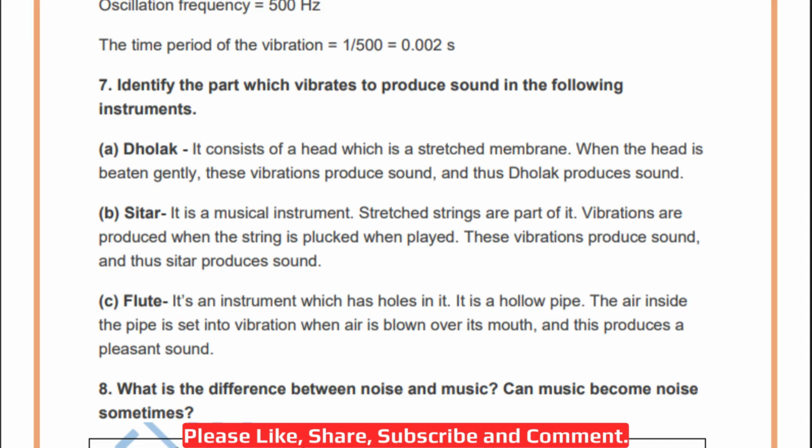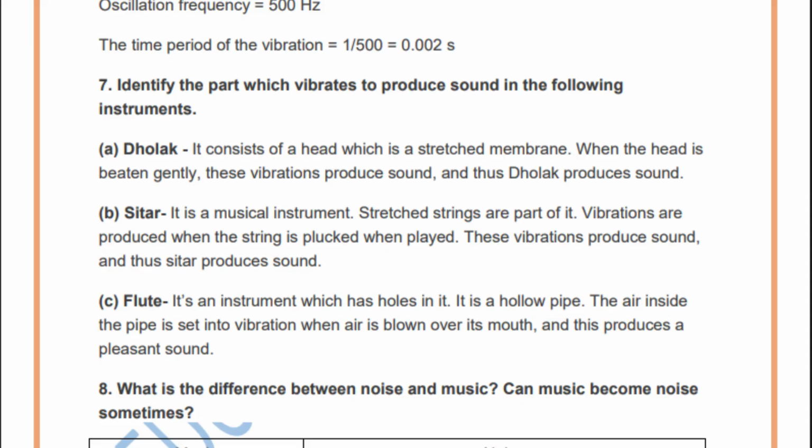Then flute. It is an instrument which has holes in it. It is a hollow pipe. If you have seen, it is a long pipe. The air inside the pipe is set into vibration when air is blown over its mouth, and this produces a pleasant sound. Flute is bansuri.